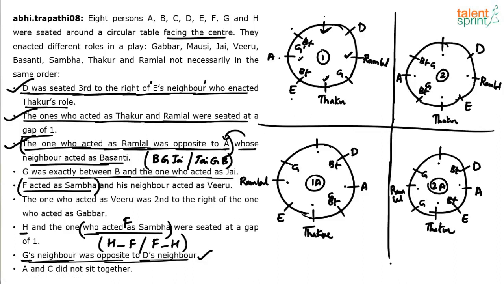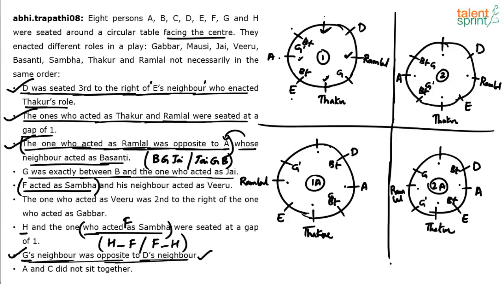You're getting it? So if you see case number 1, the two possible positions of G are this. Case number 2, the two possible positions of G are this, G and G dash, let me say. Case number 1A, two possible positions of G are this, G and G dash. Case number 2A, G and G dash. I mean, one of these two is correct basically. That's what I mean to say. So this point has been used basically. We have used this point.